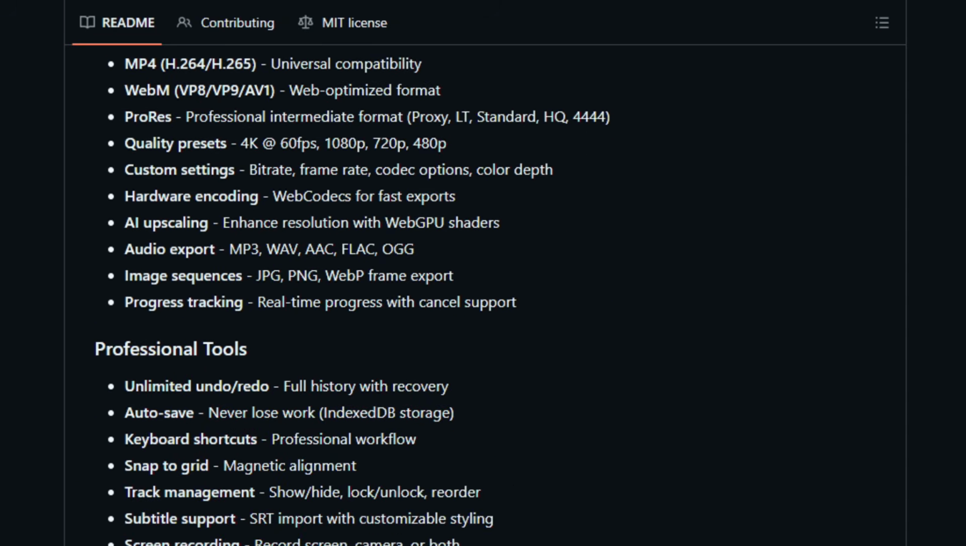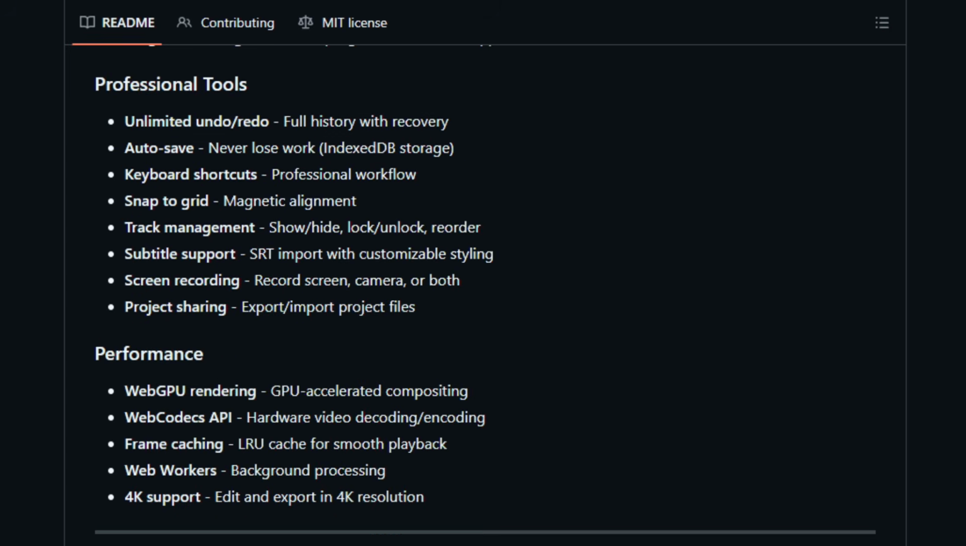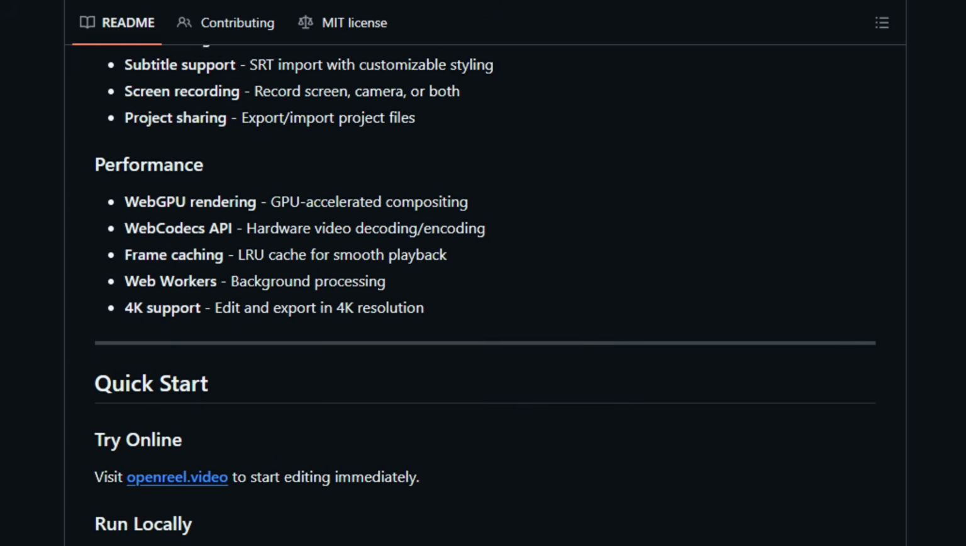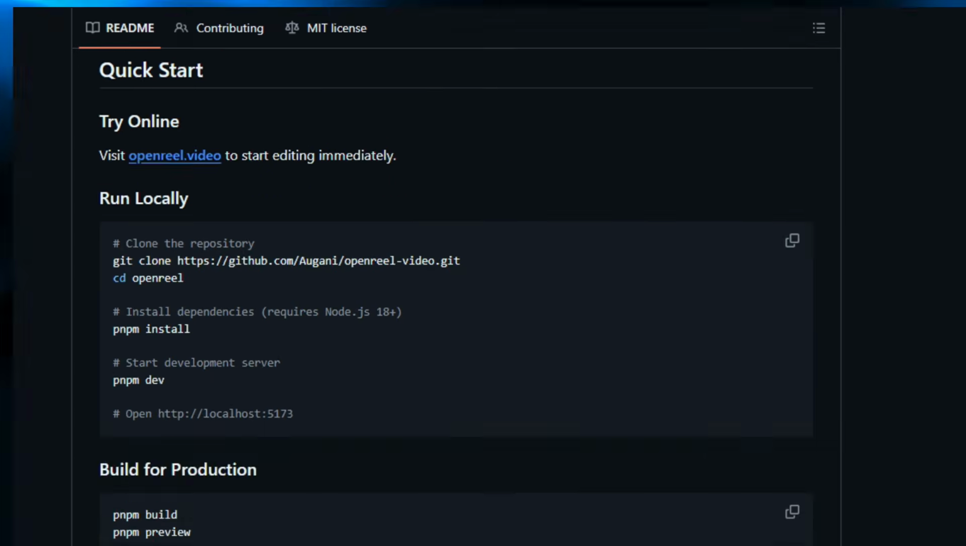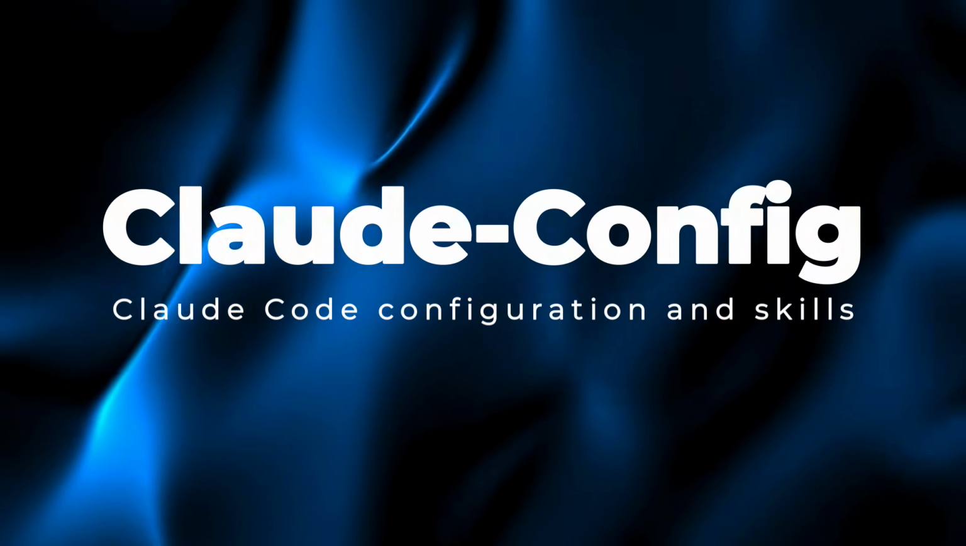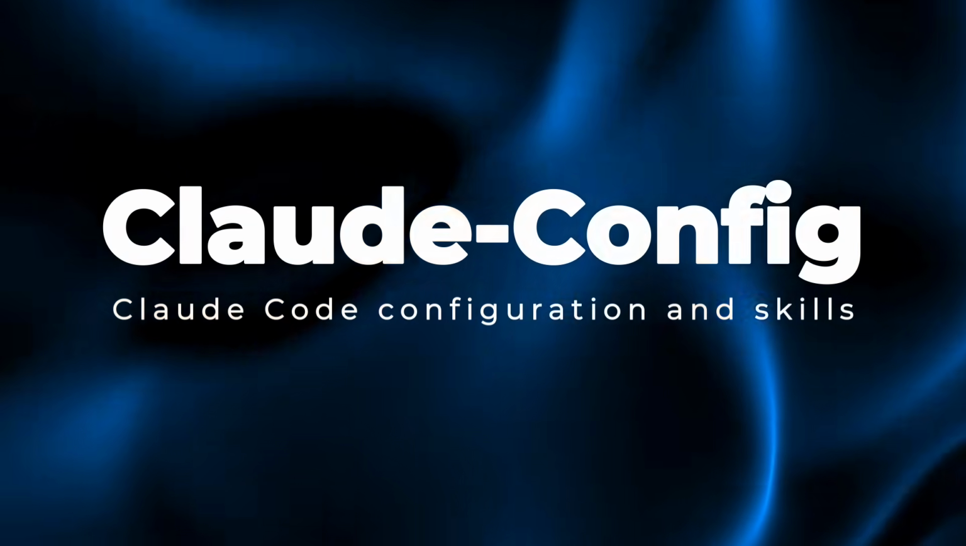This matters for developers and designers who want full editing power without heavy desktop software. Try running OpenReel Video in your browser and start editing your clips. Project number 9. Claude-Config, Claude Code Configuration and Skills.